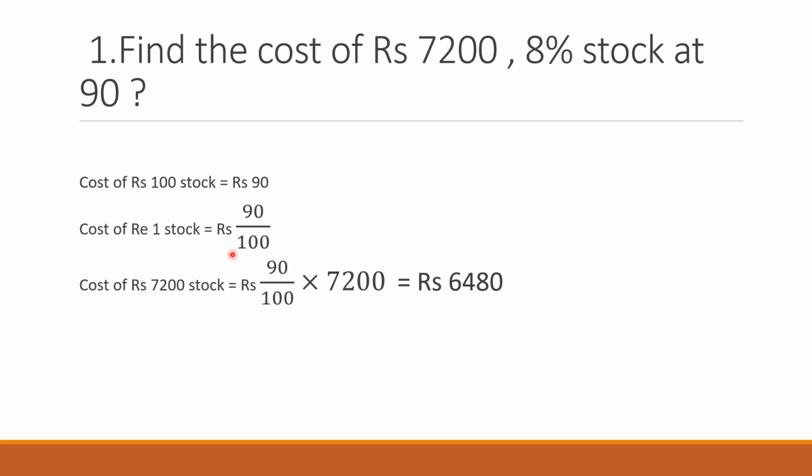Applying the very simple unitary method, the cost of 1 rupee stock is 90 upon 100. You have to calculate the value of 7200 stock. So the cost of 7200 stock is 90 upon 100 multiplied by 7200, which gives you rupees 6480, which is the final answer to this question.